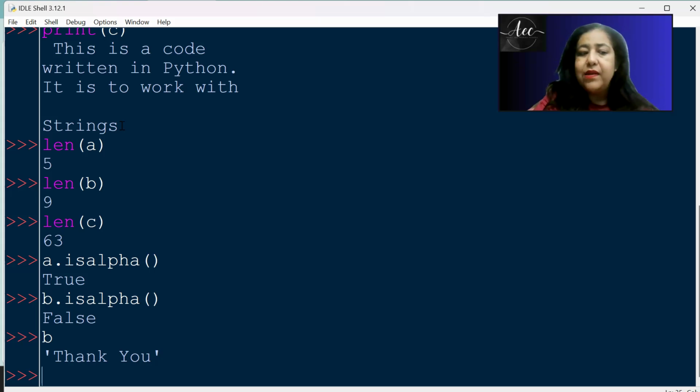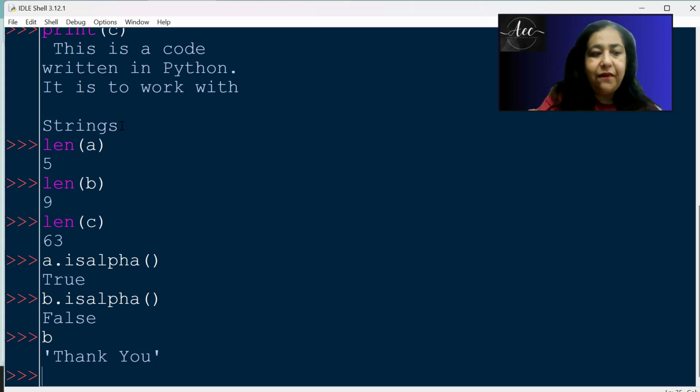Here are also all the alphabets, but no, there is a space in between. So if you have any other character than alphabets, you will get False. We have the other character, which is space, so we cannot have that, right? So space is not allowed. So B dot isalpha means everything has to be an alphabet. If we get anything other than an alphabet, we will get False over there, right?